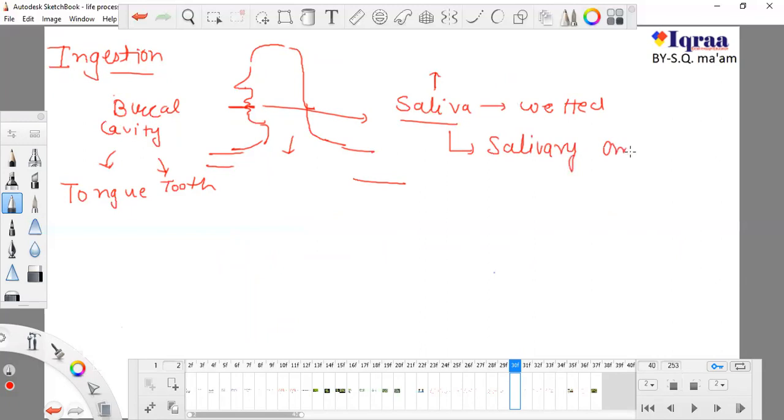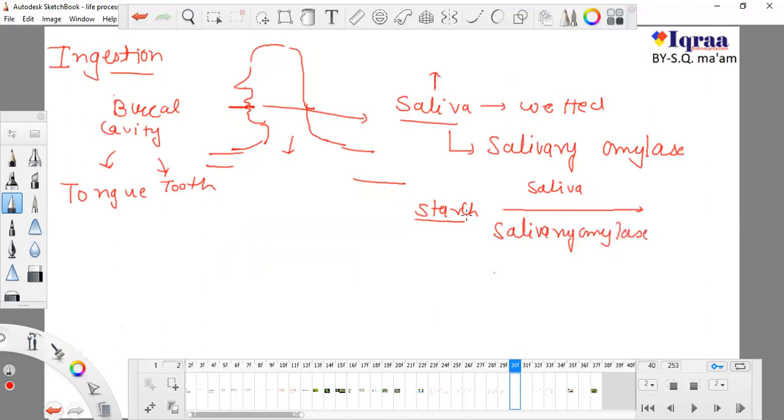When we eat several types of food, we can have fat in our food, protein in our food, and carbohydrates in our food.